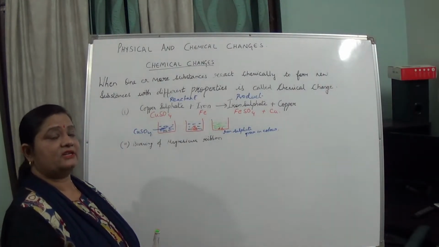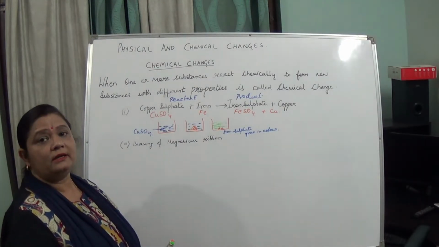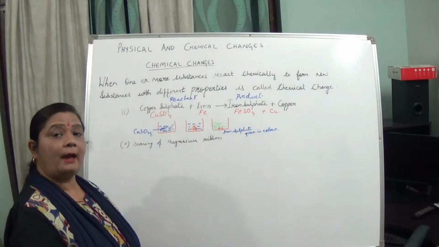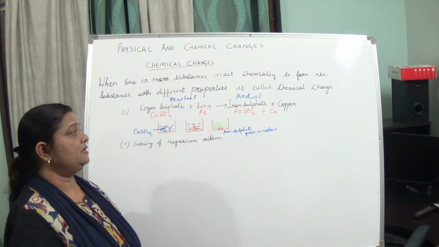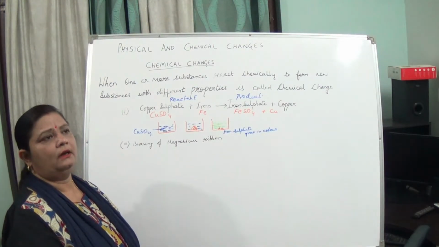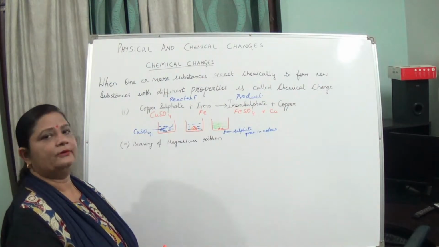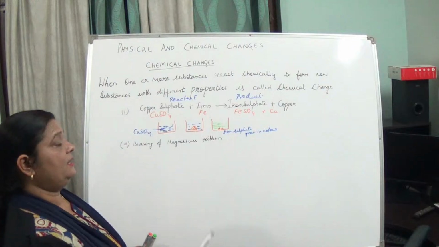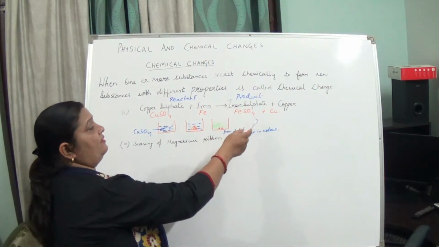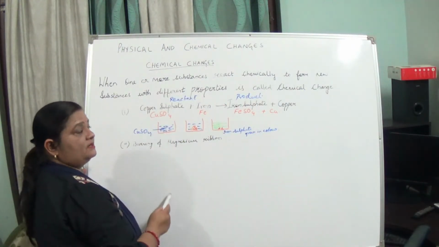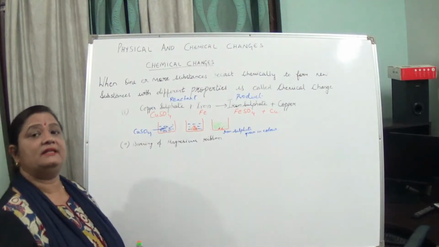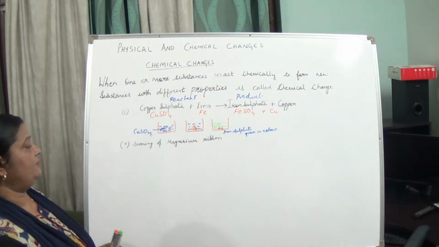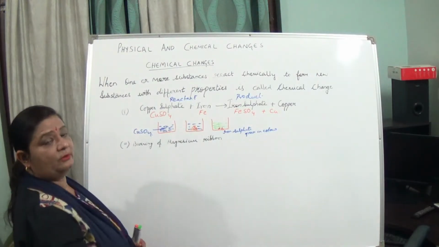Chemical reaction, I have said, you are thinking that yes, it is difficult. Shall I give one simple example? Like you are eating food, your food gets digested. It is a chemical change, isn't it? All the things which you see in your day-to-day life which can't be reversed back. Like here, iron sulfate and copper, we cannot get back copper sulfate and iron by physical means. It becomes difficult.